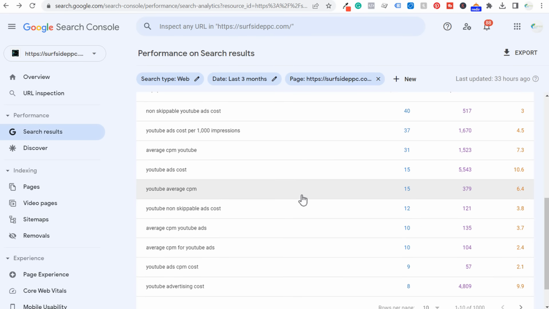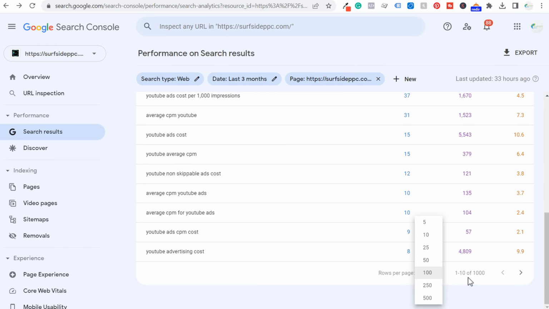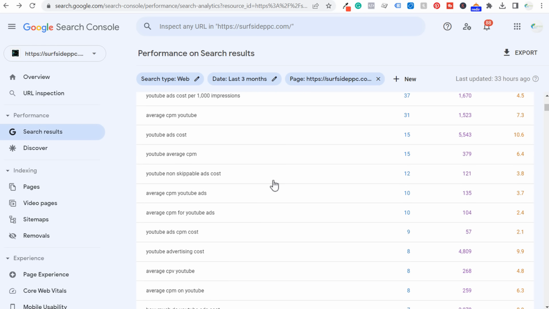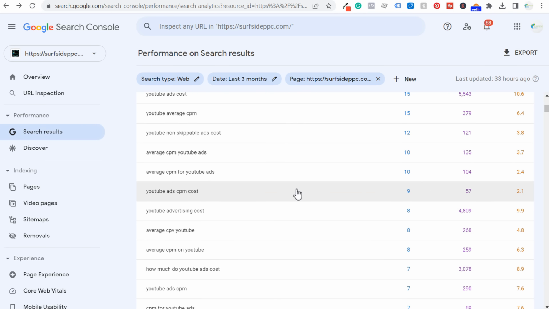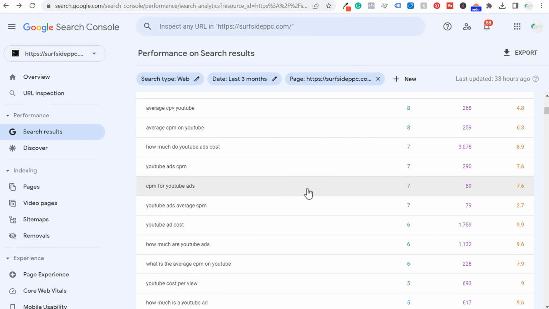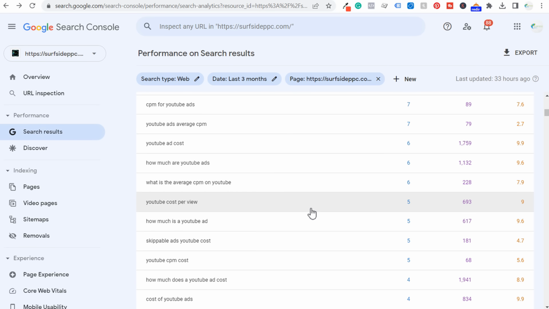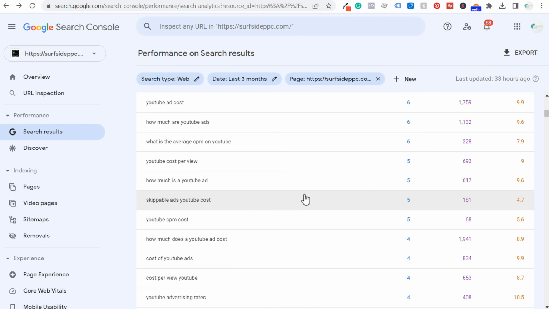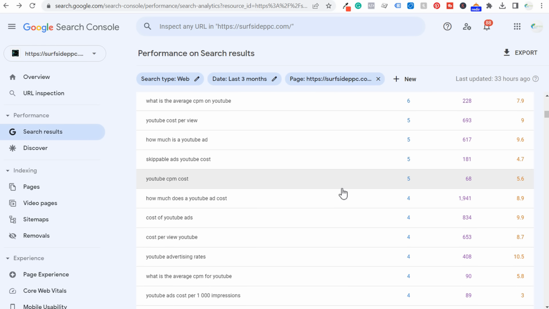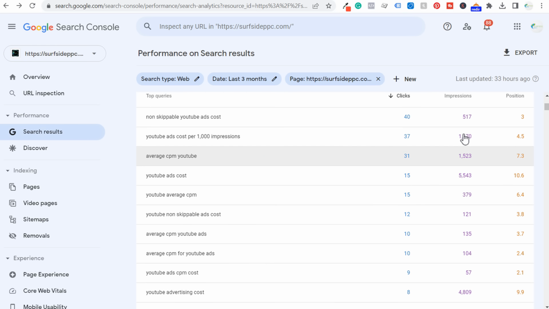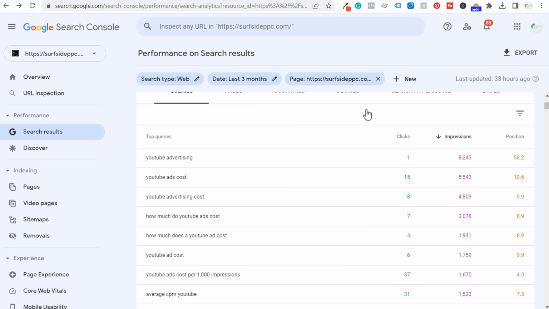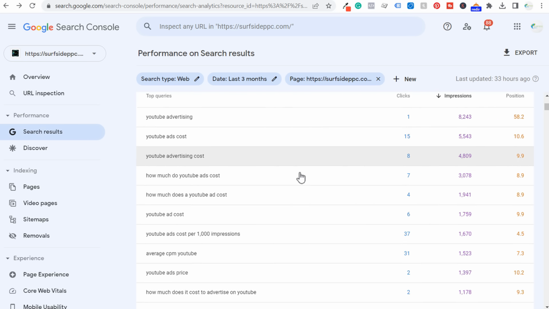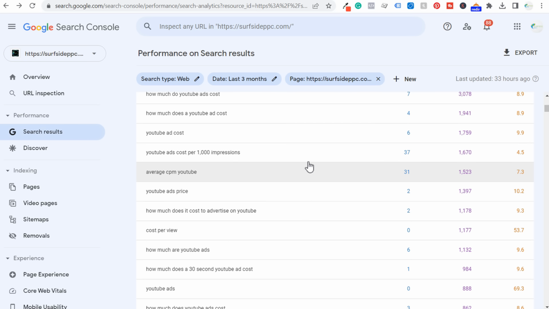Some of these are going to be pretty similar, but if we come down here, you can see they've given me 1,000 different keywords that have driven clicks and impressions. If we come down, you're going to eventually find some keywords that are going to be separate from YouTube that you could actually target with a separate article. And sometimes you do that by actually looking at total impressions, because there's going to be keywords that drive a lot of impressions that maybe you haven't thought to actually target yet.